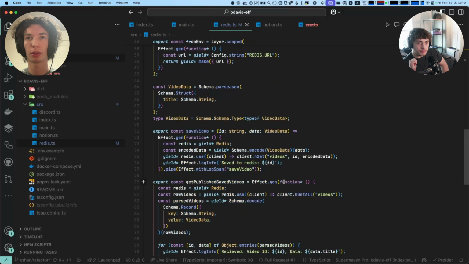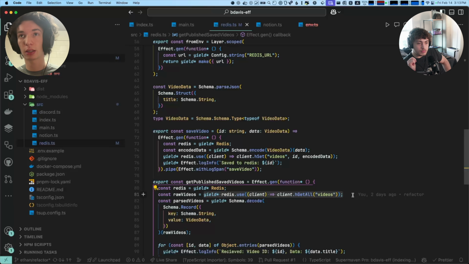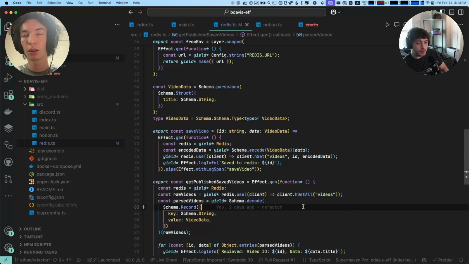Just to quickly look at what this looks like: right here, we call client.use, and we have a function that gets the client and then uses the client to do something. Within that function, we can basically use the client like normal. And that's a normal asynchronous function within that .use? Yeah.